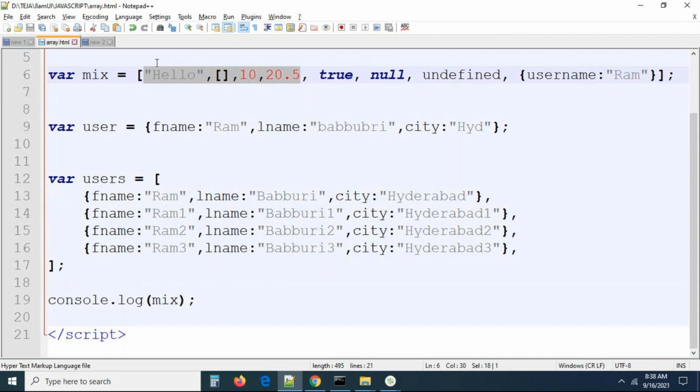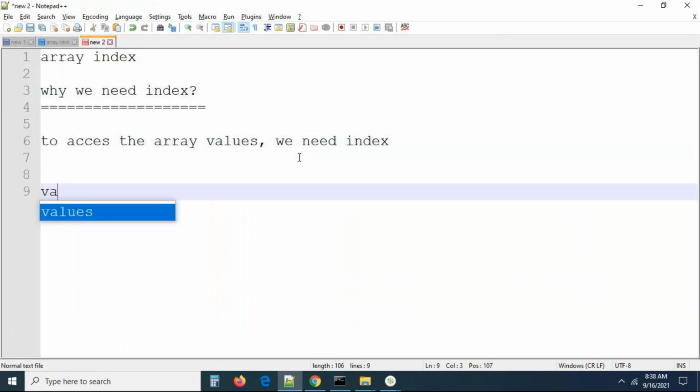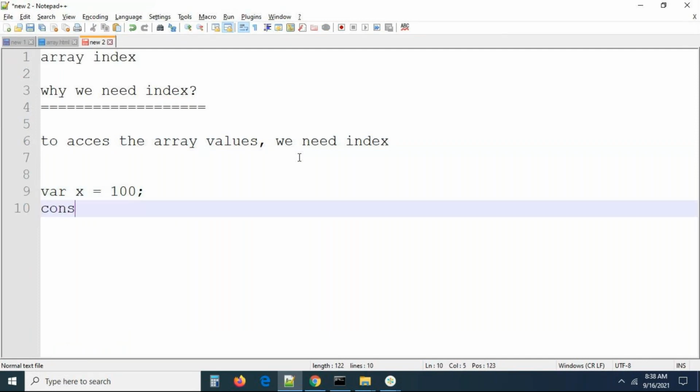So how can we access an array value? Remember, guys, carefully. Here normally I have a variable x equal to 100. If I print console.log of x, then what is going to happen? The value will be printed. We don't have any problem. The value of x will be printed because there is only one variable.